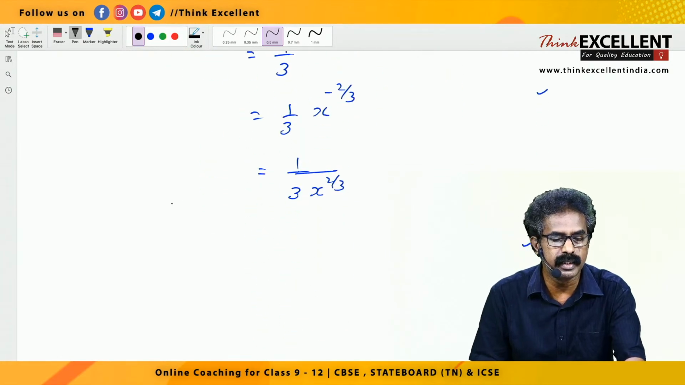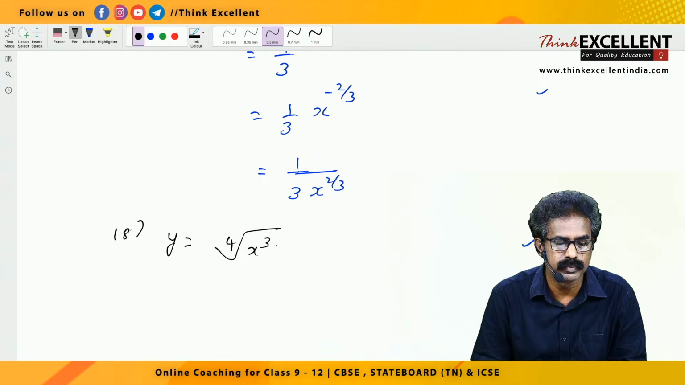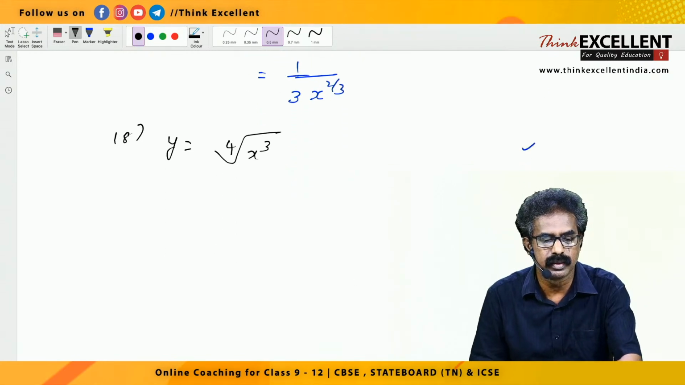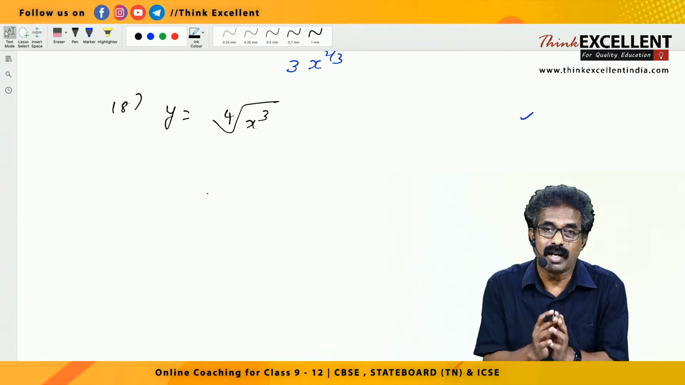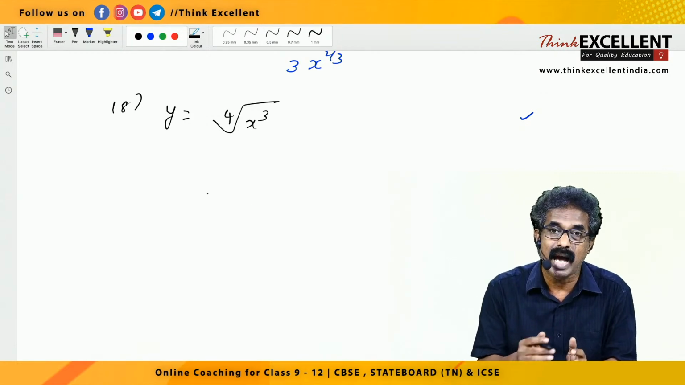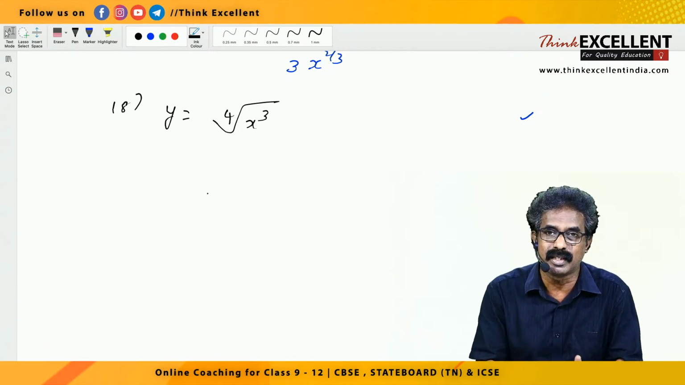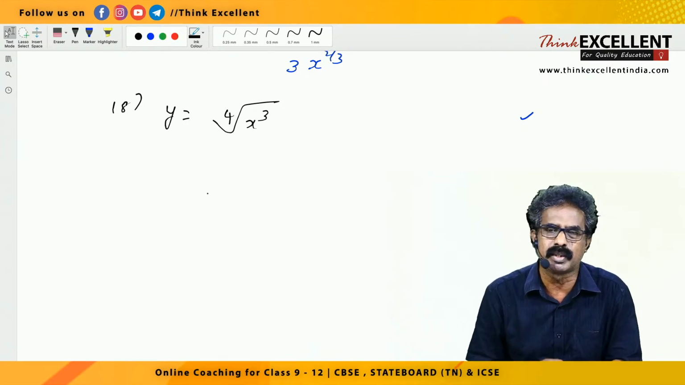Now question number 18. Y equal to 4th root of x cube. Can you try this one? Y equal to 4th root of x cube. Because all these things you must be thorough. Because after differentiation, you will study application of differentiation, right? The students who are in 12th standard, you are going to study application of differentiation, application of integration. Without knowing proper differentiation, you cannot apply that, right? So you must know differentiation thoroughly. Let them be any function, you must know how to do that, okay?